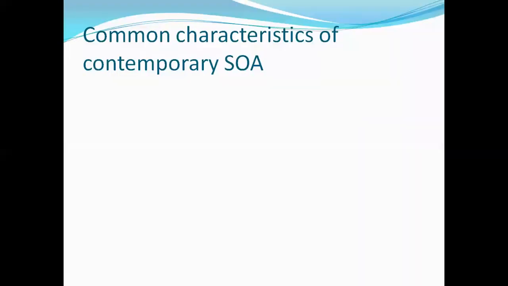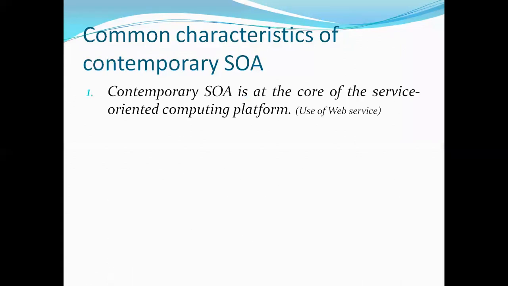So this contemporary SOA, modern SOA, fulfills some common characteristics, and these common characteristics are as follows. In total, I am going to cover 14 characteristics. The first characteristic is that contemporary SOA is at the core of the service-oriented computing platform.